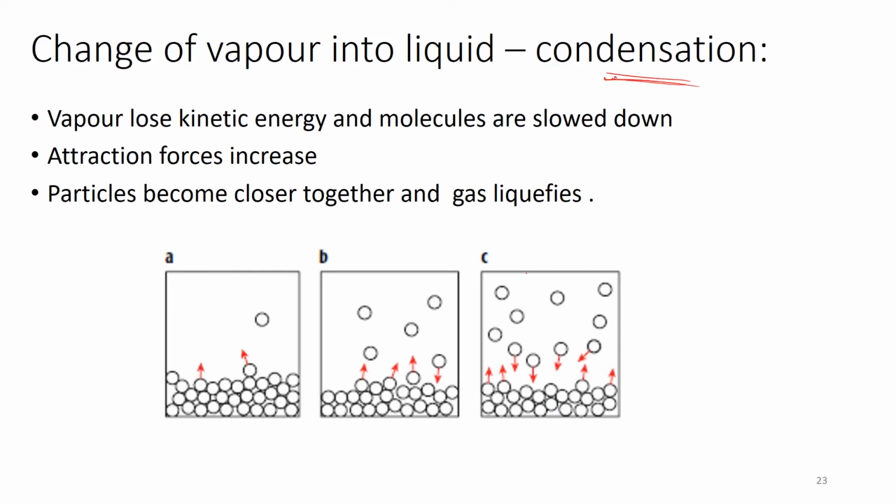Now condensation happens also when I start to liquefy, when I start to lower the energy of my particles, and the particles will become closer to each other. Now instead of just moving randomly in all directions, they will slide over each other in what we call the liquid. So I liquefied my gas in what we call condensation.